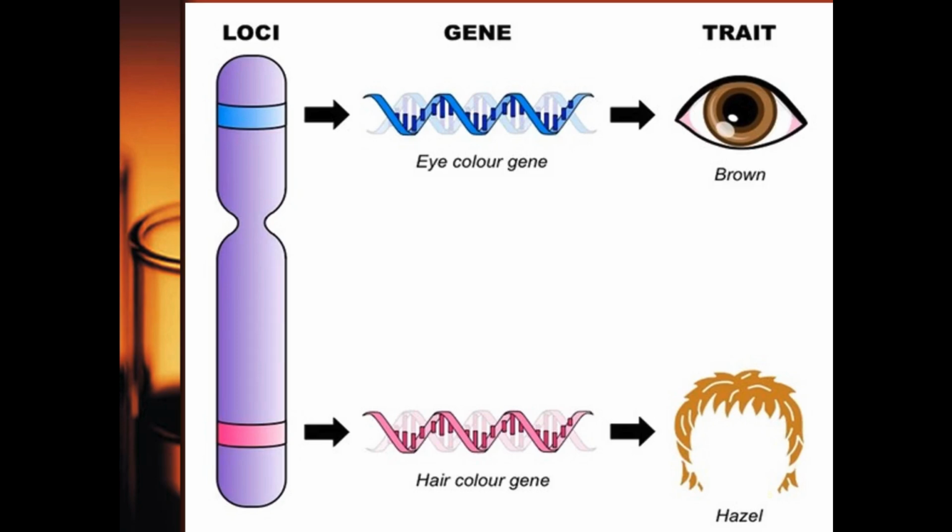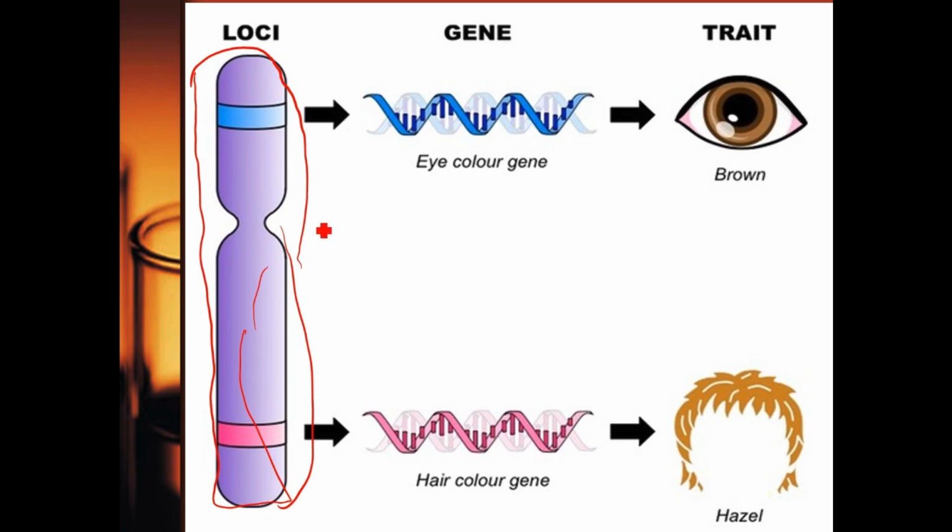Look at this now. This rod-like structure here is the chromosome. From the picture, this chromosome carries two traits. One for eye color, which is this, and another for hair color, which is this.